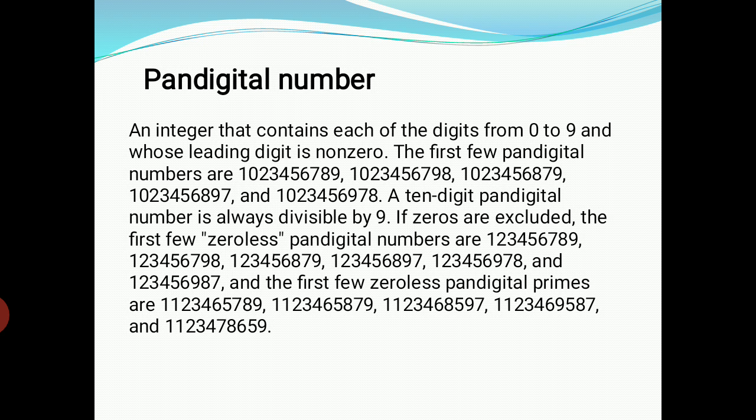So from 0 to 9 means I have 10 digits, so I consider the 10-digit numbers here. And if I divide this 10-digit number by 9, it is exactly divisible by 9. Therefore this 10-digit number is exactly divisible by 9. And also repetitions are not allowed. In this 10-digit number, repetitions are never allowed.